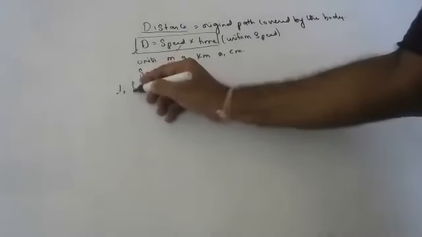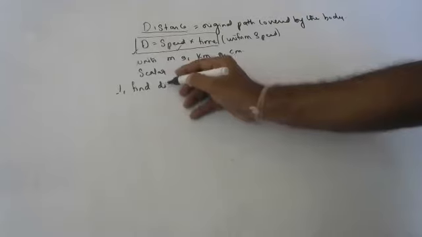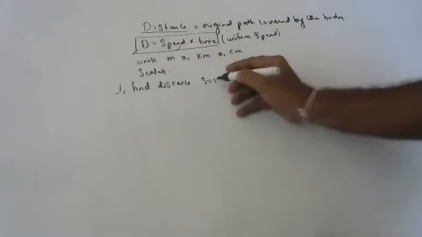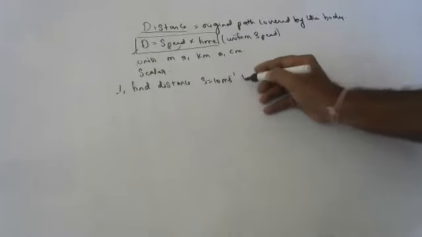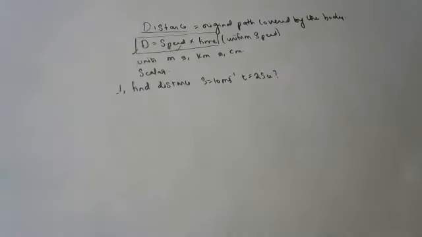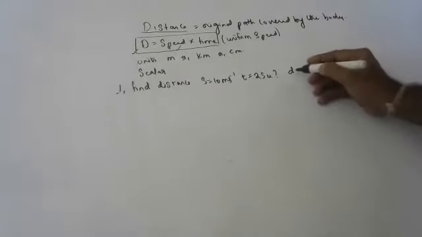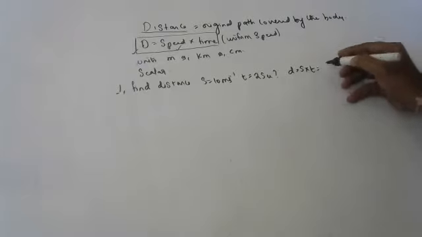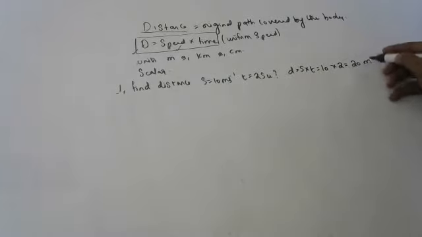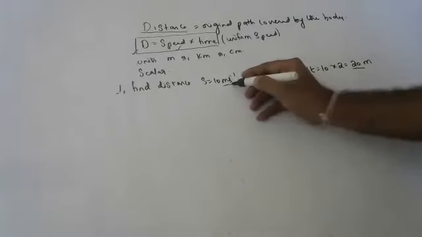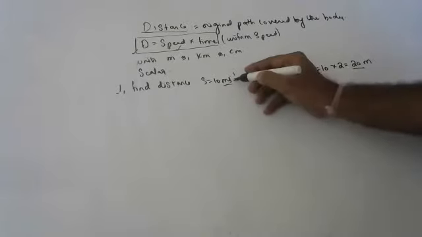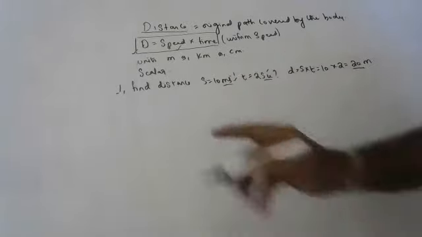First question. Find distance if a body is moving with a speed of 10 meters per second for 2 seconds. Okay. Yashika, what is the distance here? Distance is equal to speed into time, sir. Speed is equal to 10 and time is equal to 2. So 20 meters is the distance. Children, this is meters per second, this is also seconds. You can do the sum, children. They should be in same units. If I say meters per second, this also should be in seconds only.